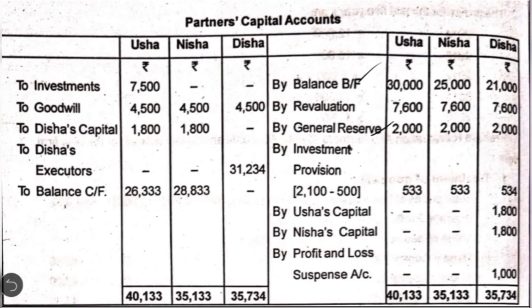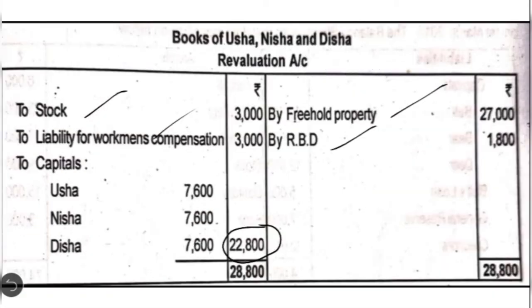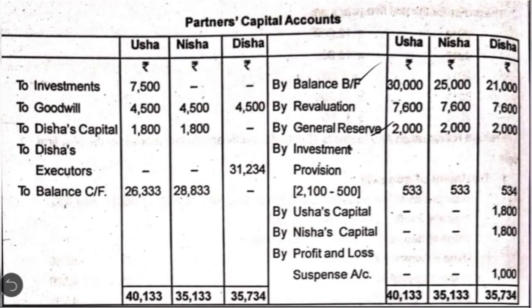Then we are going to transfer the investment provision. Investment provision we have on the liability side to the extent of 2,100, which is a kind of accumulated reserve. But out of that, the loss on revaluation of investment is adjusted. The remaining 1,600 is distributed among all the partners in 1:1:1 ratio. So it will be 533, 533 and 534. Okay, 1 rupee is adjusted. Then we are going to transfer the revaluation result from the revaluation account. The profit on revaluation is transferred.